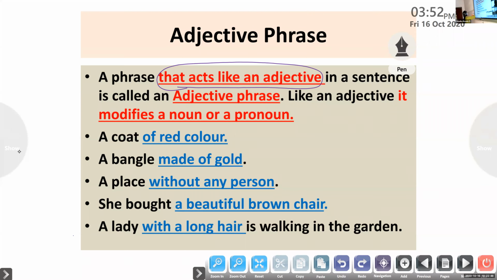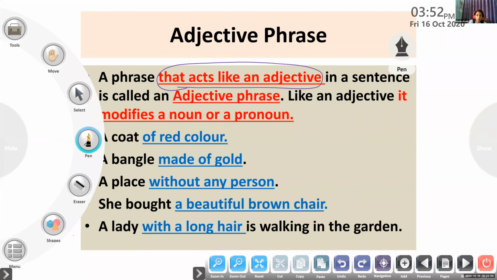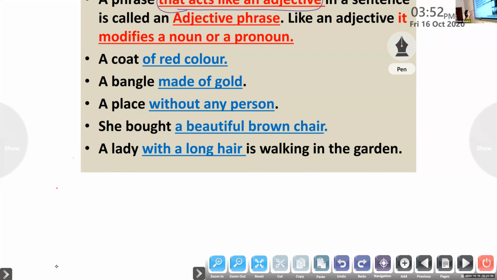Look at the examples written on the board, children. Look at the first example here: a coat of red color. A coat is a noun, and of red color, a group of words which describes a noun and acts like an adjective, is coming under an adjective phrase. Of red color is a group of words without a finite verb and it describes a noun called a coat. So we can call it an adjective phrase. Got it? Yes, ma'am.